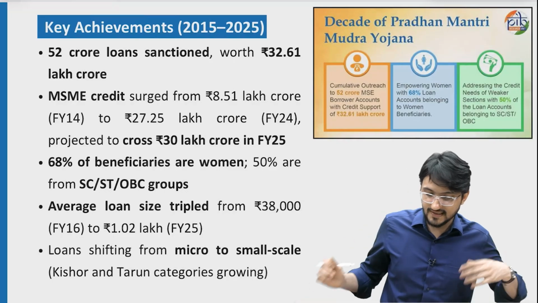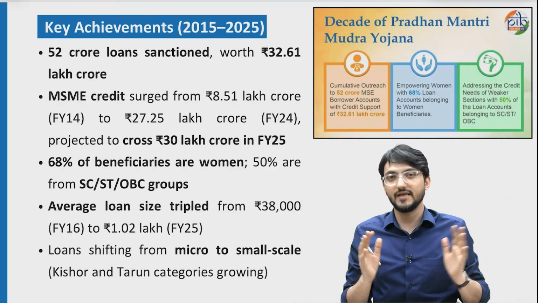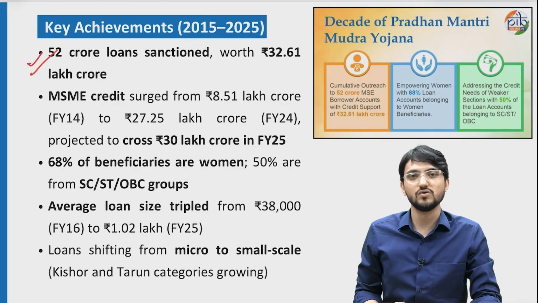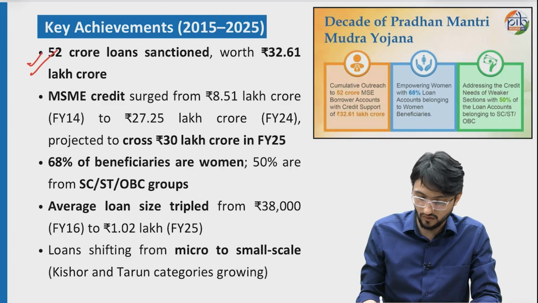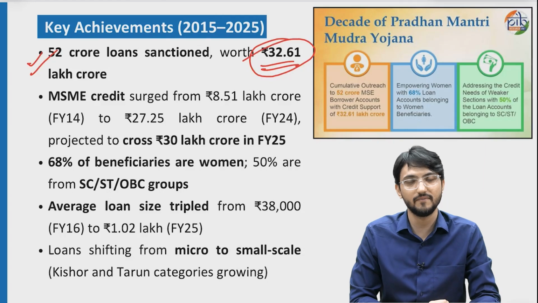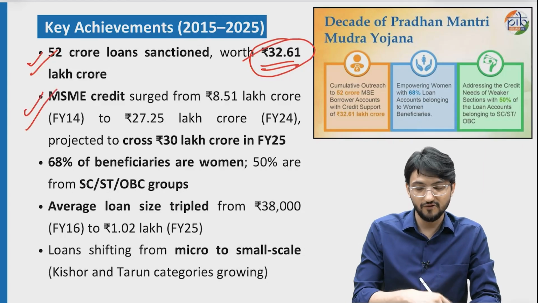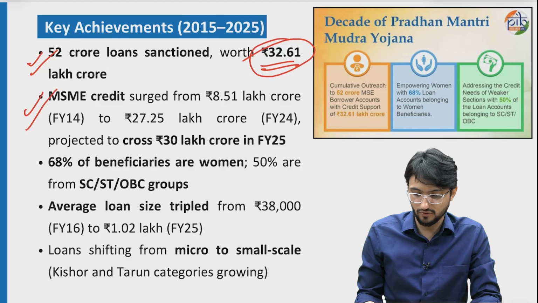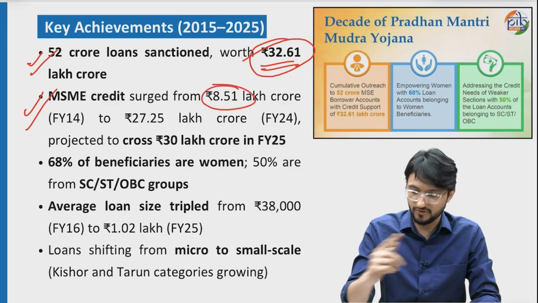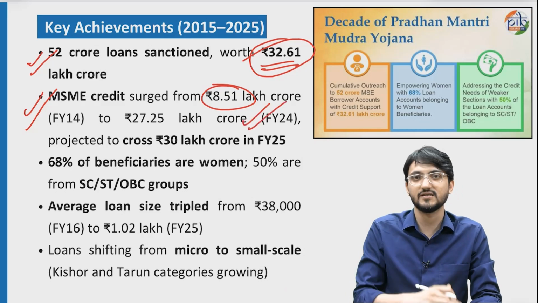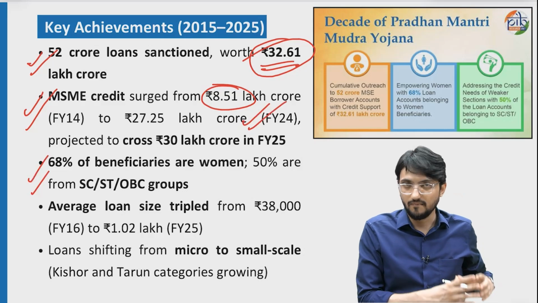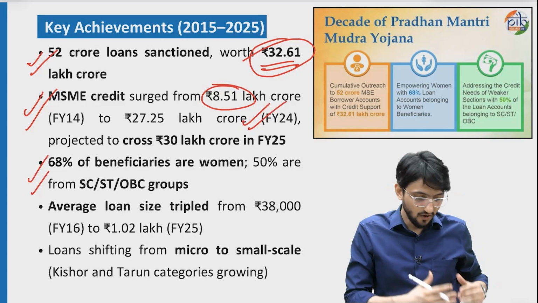Okay. Now, what is the success or achievement within these 10 years? Very good success report. See, 52 crore loans have been sanctioned. Very big number, 52 crore. And worth 32 lakh crore. 32 trillion rupees loan have been issued. And if you see, MSME credit has grown because of this Mudra loan, that 8.51 lakh crore was there in 2014, but it is projected to touch 30 lakh crore in this financial year 2025. And around 68% of all the Mudra loans, be it Shishu, Kishore, Tarun or Tarun Plus, have been issued.